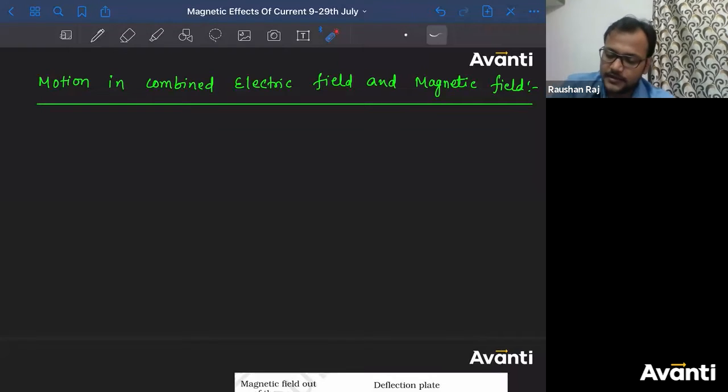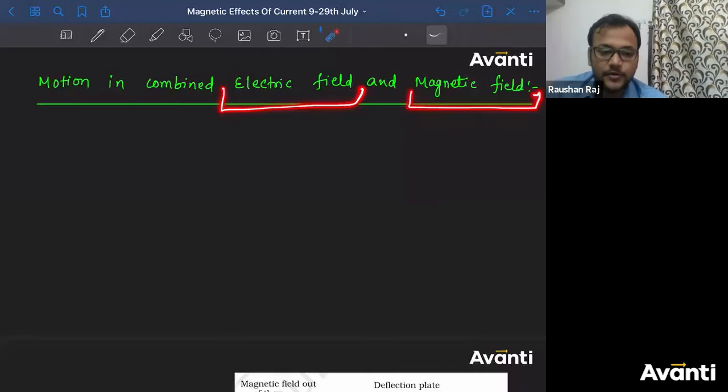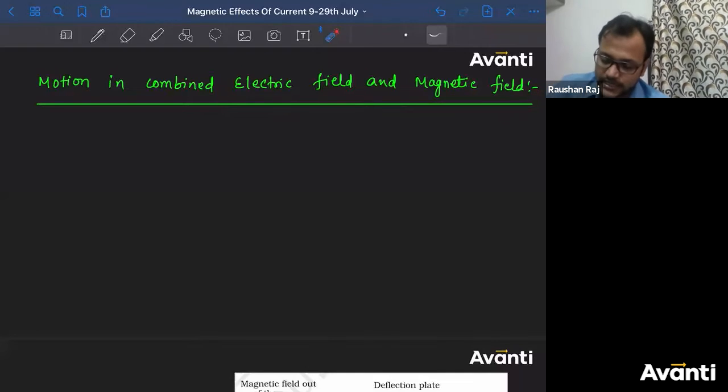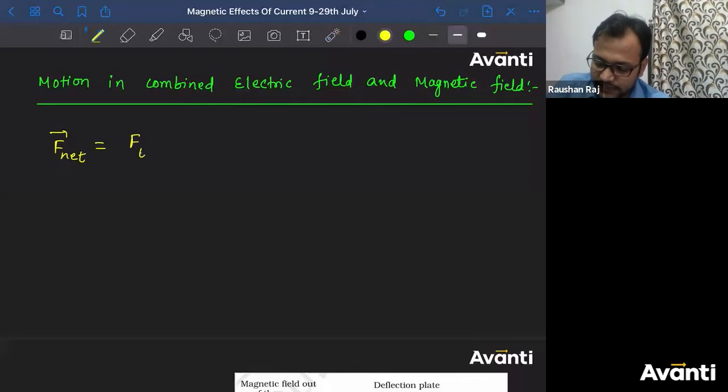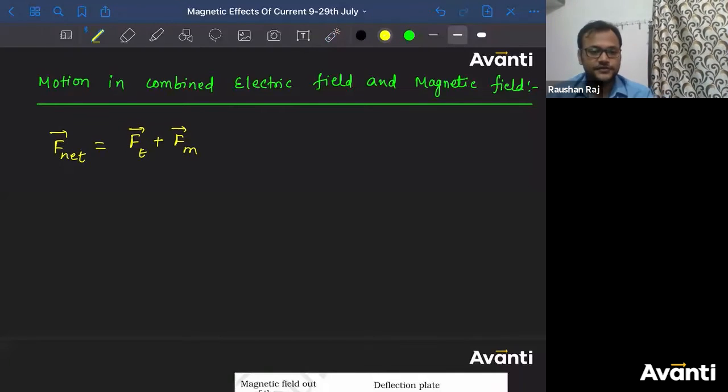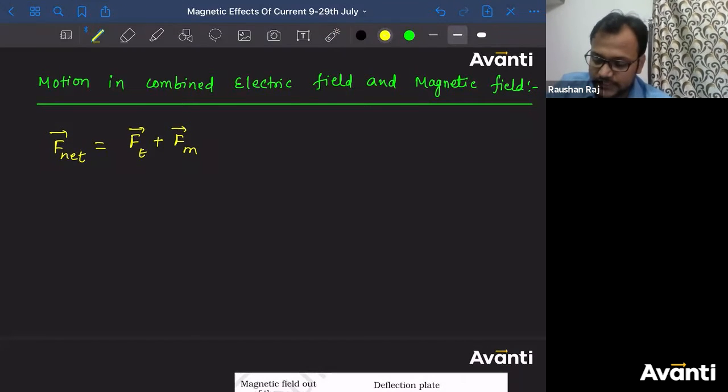All right. Motion in combined electric field and magnetic field. So now we'll study what will happen to the motion of the charged particle if, along with this magnetic field, an external electric field is provided. Then what will happen? So I'll write: net force on the charged particle will be equal to force because of the electric field plus force because of the magnetic field. All right guys, both will contribute, so we have to consider the force due to both. You don't have to forget that. So what is the value of Fe here?